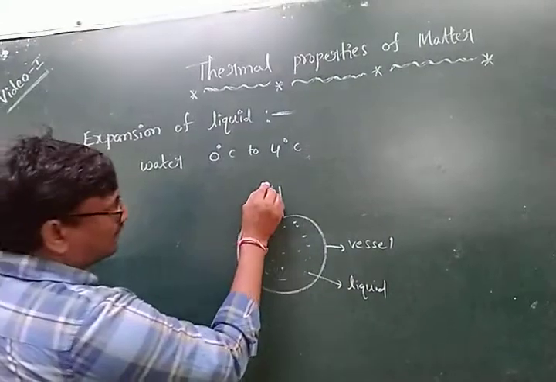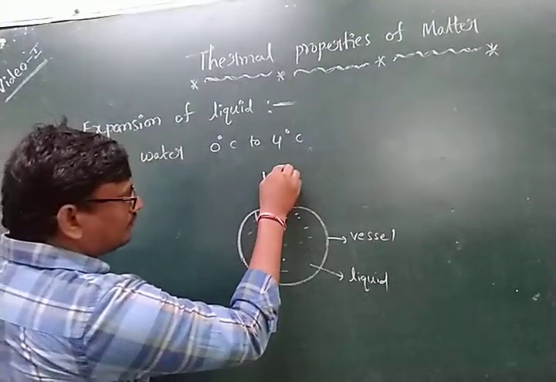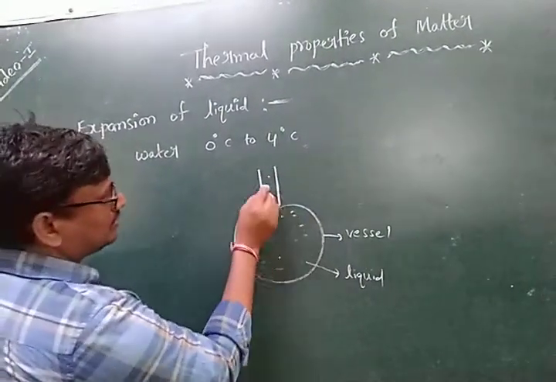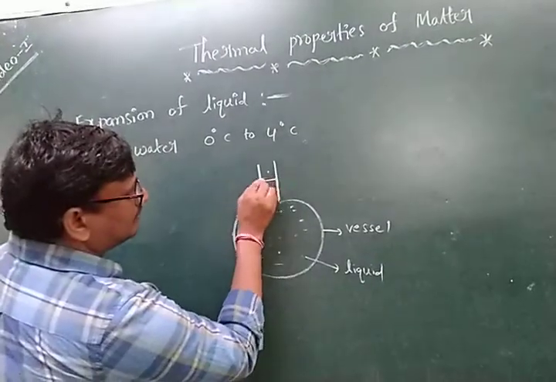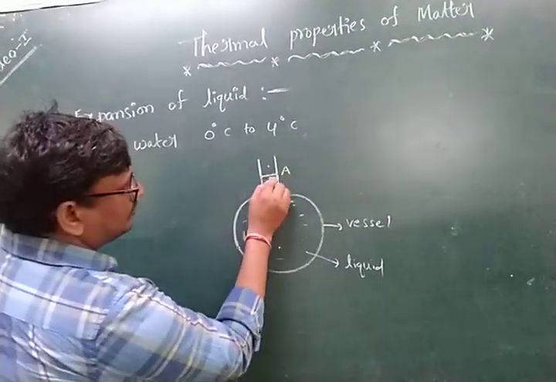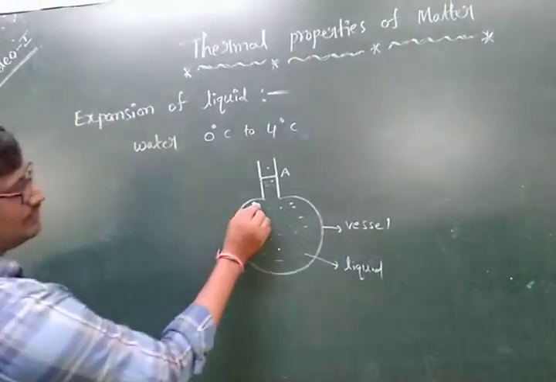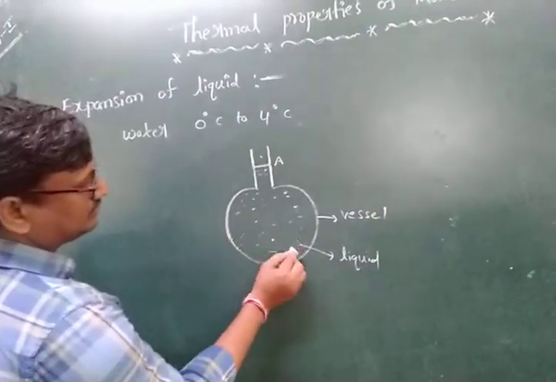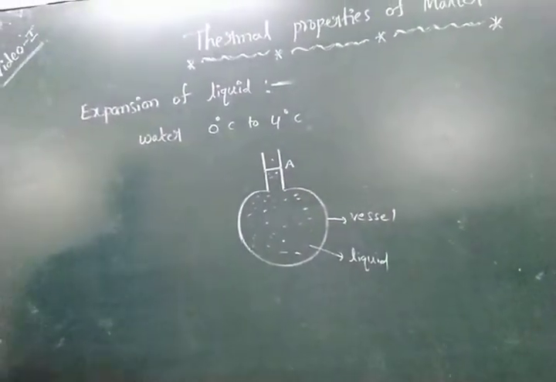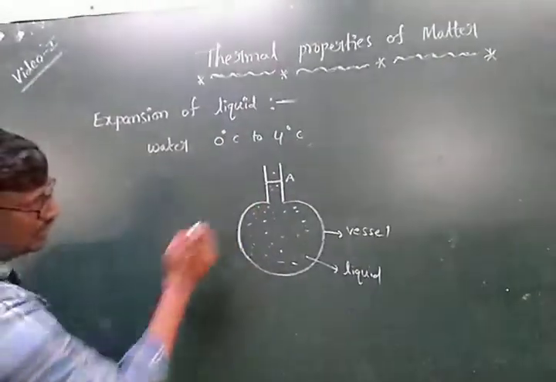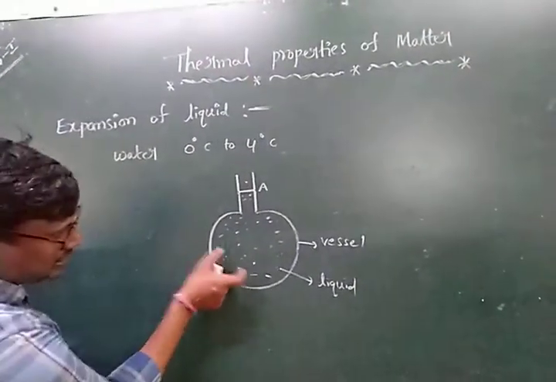The liquid is filled up to point A. After that, this vessel